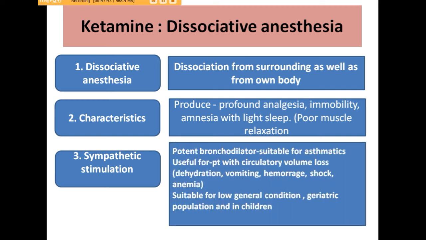Hence it is a potent bronchodilator and suitable for asthmatics. It is useful for patients with circulatory volume loss, as it increases blood pressure. Unlike other IV agents which reduce blood pressure, because of sympathetic stimulation, it increases blood pressure. Hence, this anesthetic agent can be used in patients having circulatory volume loss, like dehydration, vomiting, hemorrhage, shock, anemia. And it is also suitable for low general condition patients like geriatric patients or children. This is a very good anesthetic agent, can be used in children, geriatric population, and patients having low general condition.